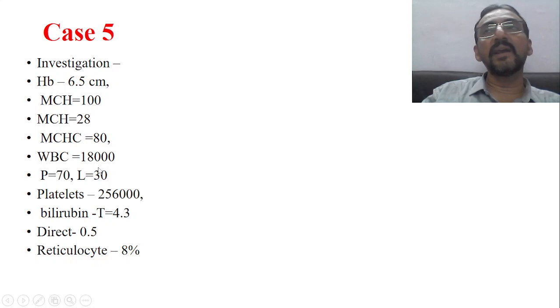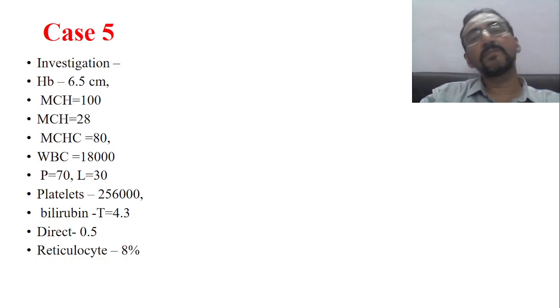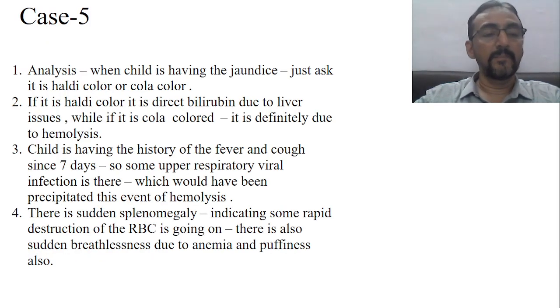And WBC is 18,000 and polymorphs 70 and lymphocytes 30. Platelets are 2.5 lakhs. Reticulocytes 8%. Reticulocyte 8%, okay, justified. Bilirubin total 4.3. Yes, jaundice is there, dark urine is there, everything is there. Okay. Platelets 2.5, reduced to almost half. Some activity of the platelet is also decreased. Now, let us look into the case properly.